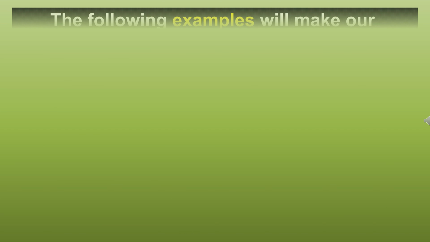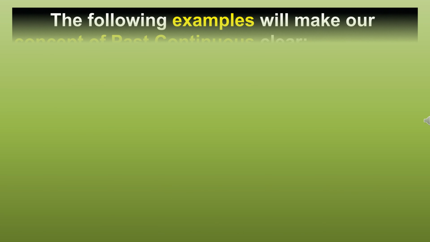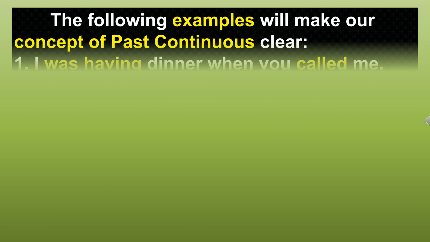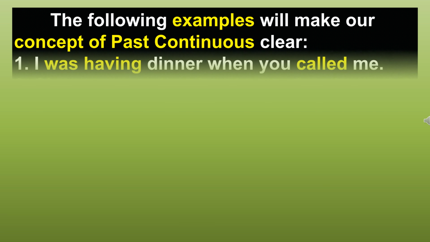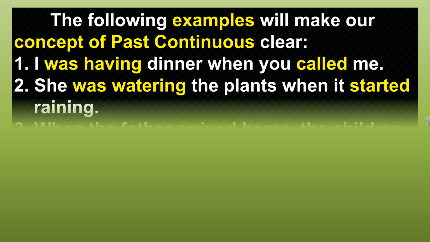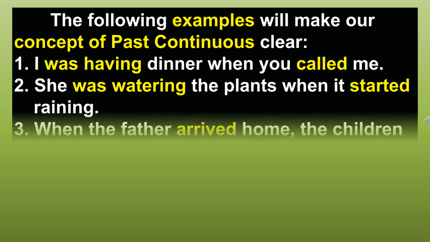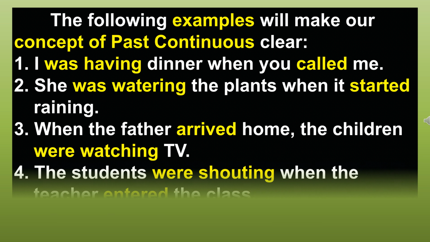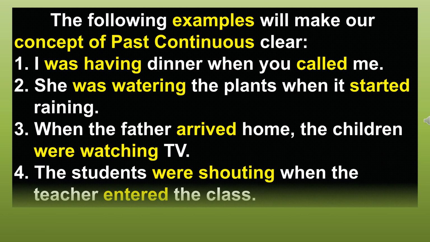The following examples will make our concept of past continuous clear. I was having dinner when you called me. She was watering the plants when it started raining. When the father arrived home, the children were watching TV. The students were shouting when the teacher entered the class.